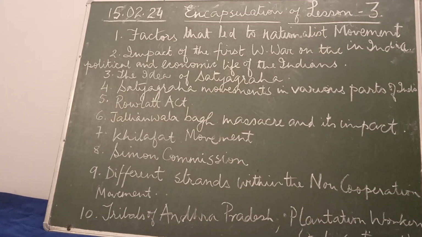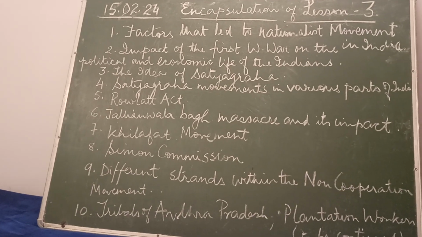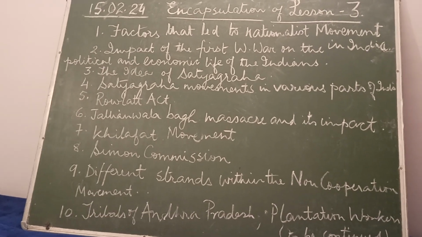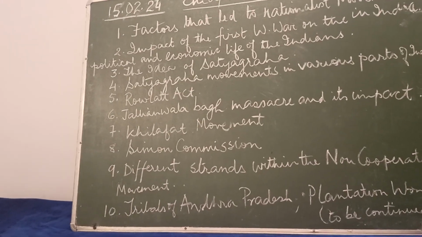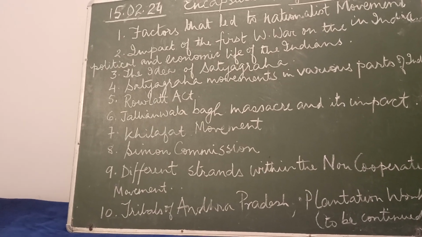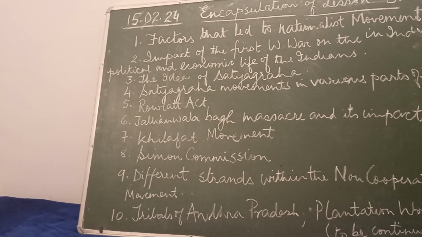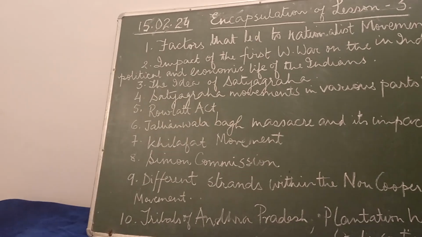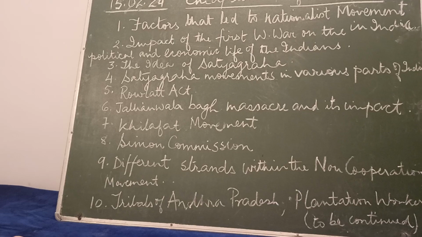In India, two brothers, Shaukat Ali and Muhammad Ali, began discussing with Mahatma Gandhi the possibility of a united action on the issue. Gandhiji saw this as an opportunity to bring the Muslims under the umbrella of a unified national movement. In September 1920, at the Calcutta session of the Congress, Mahatma Gandhi convinced the other leaders of the need to start the non-cooperation movement in support of Khilafat and Swaraj.